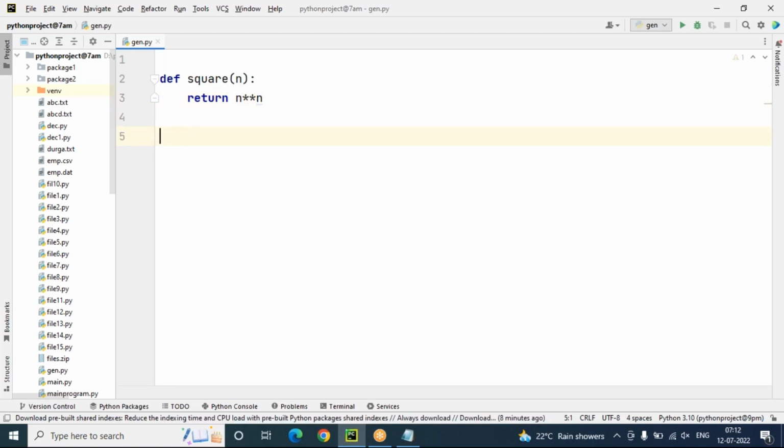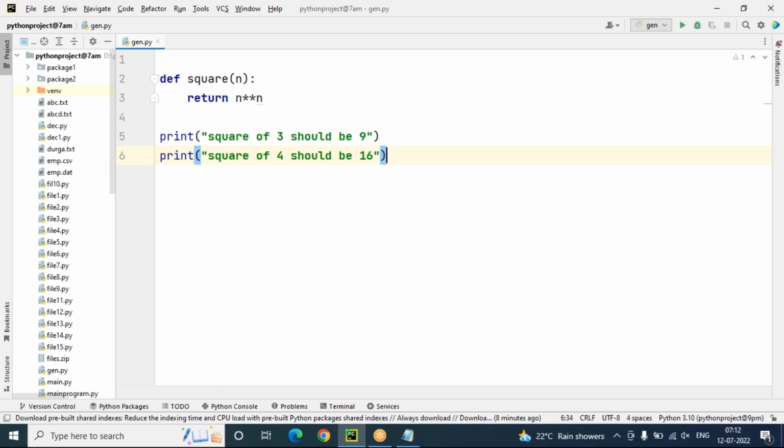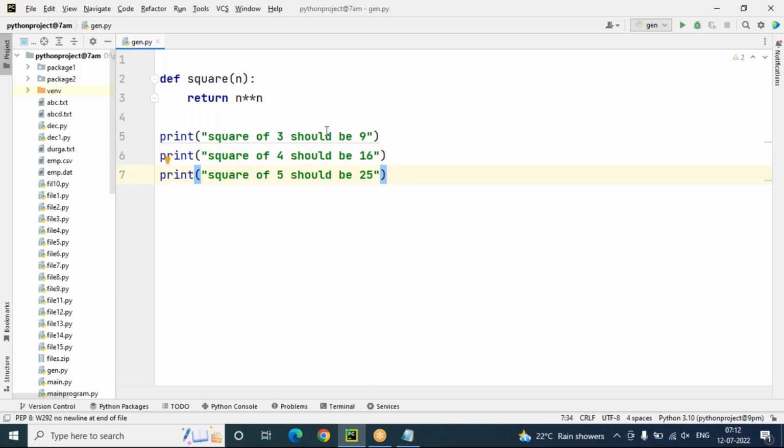But here I'm adding extra print functions just for clarity purpose. Square of 3 should be 9. Yes or no? Square of 4 should be 16.